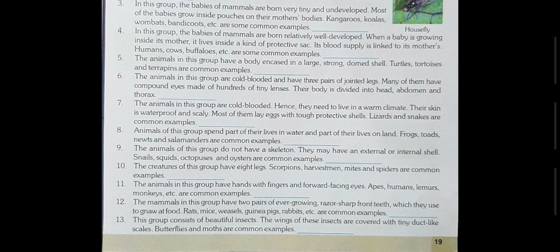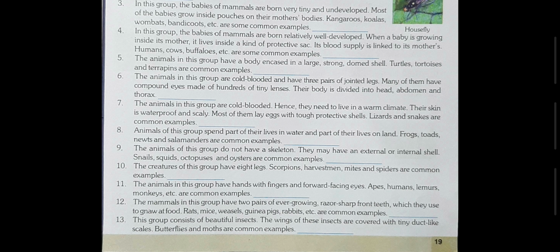The animals in this group are cold blooded, hence they need to live in a warm climate. Their skin is waterproof and scaly. Most of them lay eggs with tough protective shells. Lizards and snakes are common examples. जो रेंगने वाले होते हैं. Okay, so those are termed as reptiles. Reptiles. I hope you all might be writing the answers. Please do write the answers. Now come to question number 8.